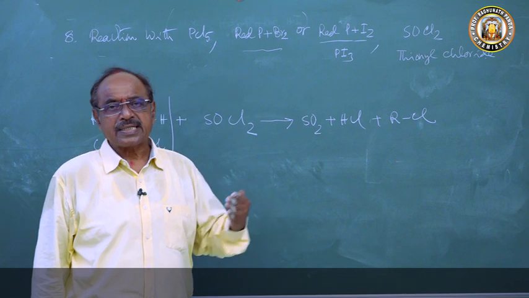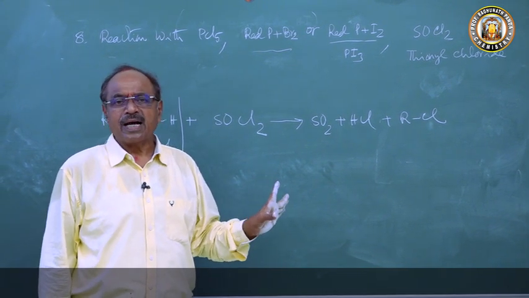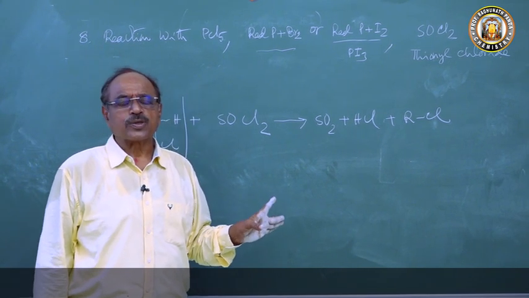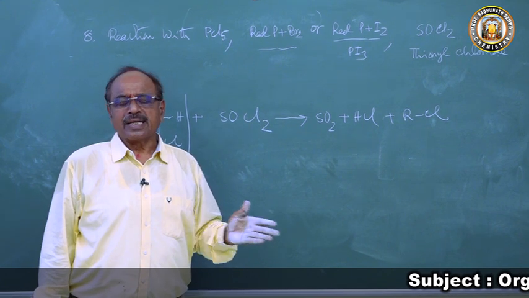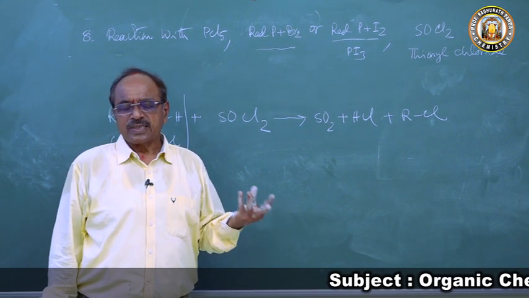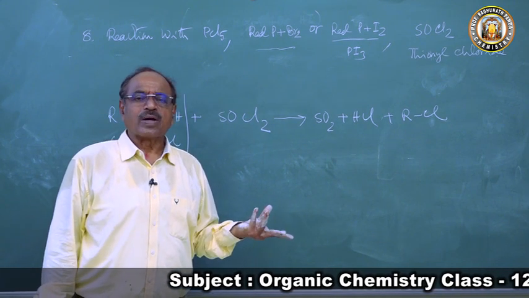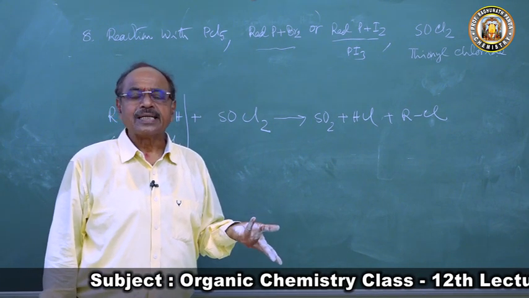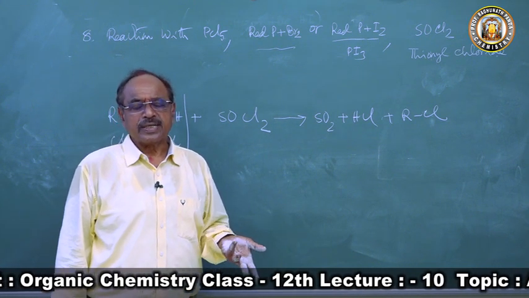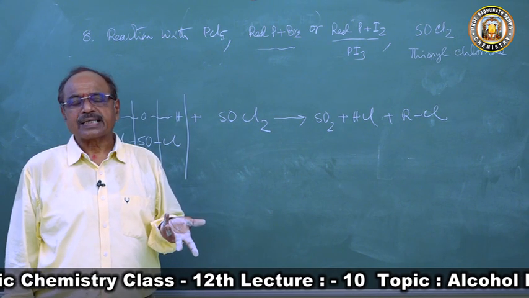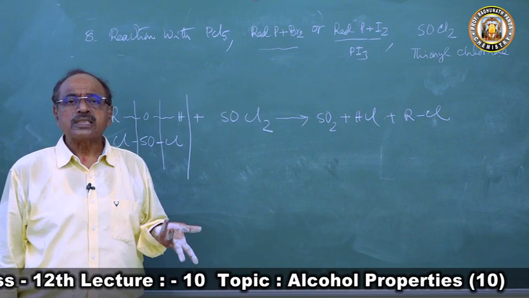So these are reactions involving the OH group. All these reactions are similar in all types of alcohols. In the reactions involving the hydrogen atom, the order of reactivity is 1 degree more reactive than 2 degree more than 3 degree. And in reactions involving the OH group, 3 degree is more reactive than 2 degree, more reactive than 1 degree. Now we will come to reactions in which alcohols differ.